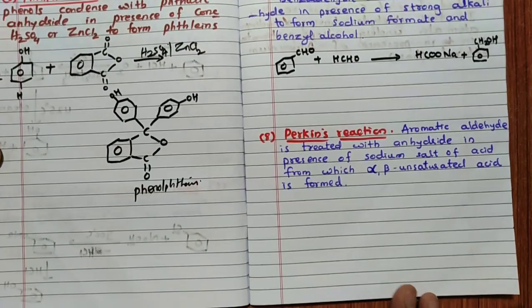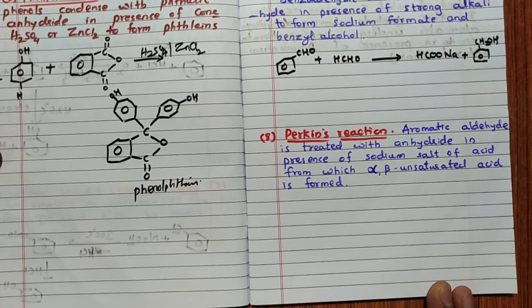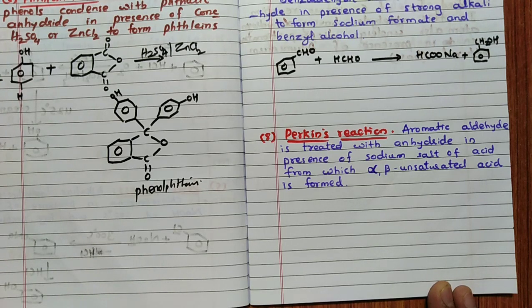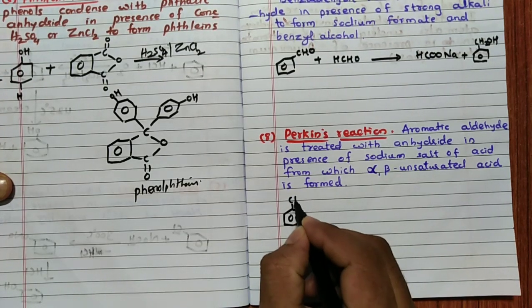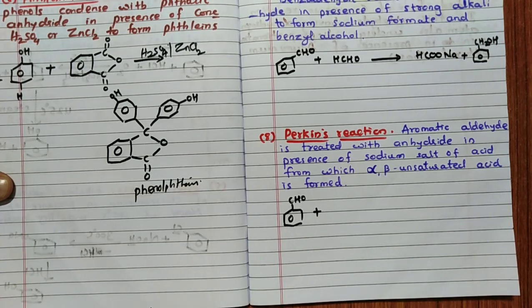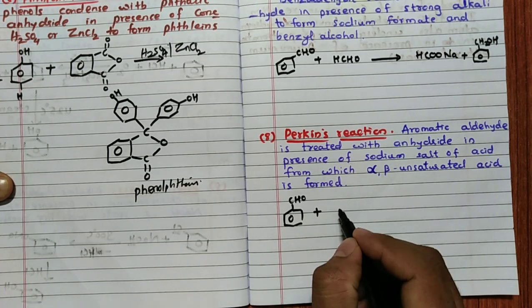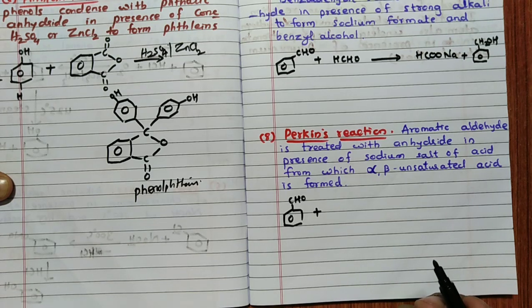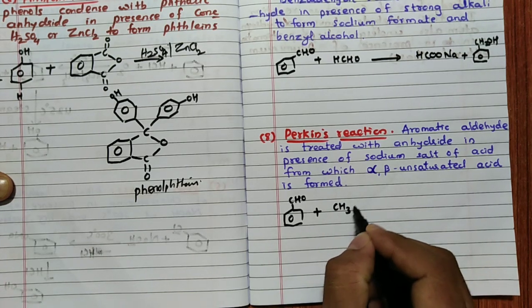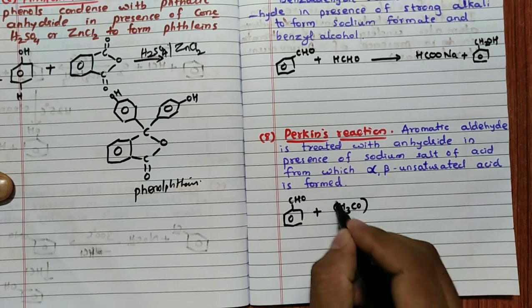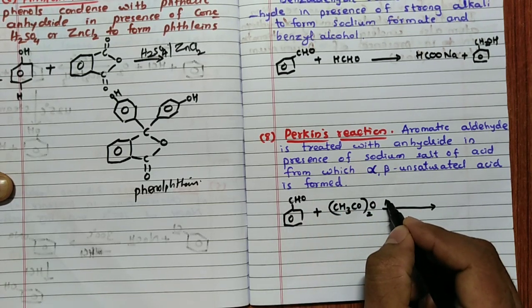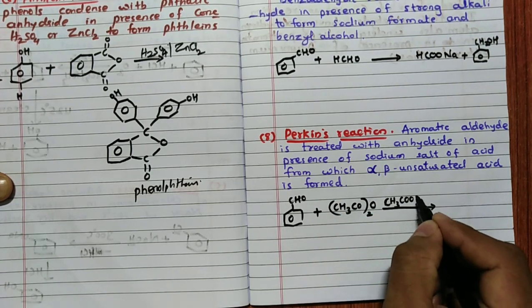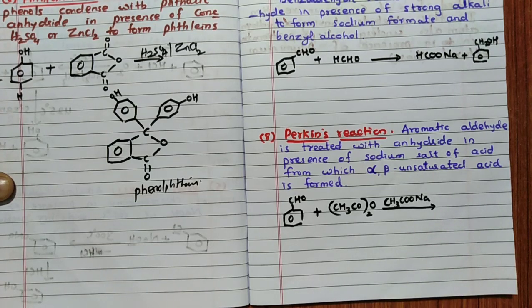Now next we'll move to the 8th reaction, the Perkin reaction. In this particular case, aromatic aldehydes, generally benzaldehyde, we can consider. So benzaldehyde, C6H5CHO, is treated with, remember, an anhydride. The anhydride is nothing but acetic anhydride, which I will consider: CH3CO twice O, in presence of the sodium salt of the acid. Here I will consider CH3COONa, sodium acetate, that I am going to take.